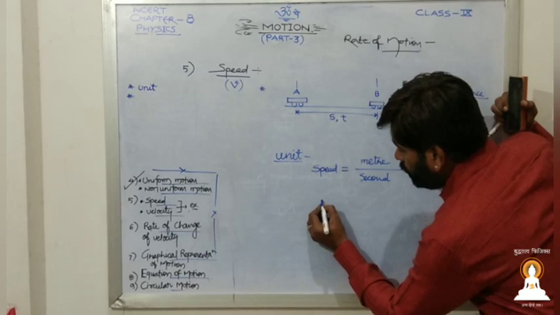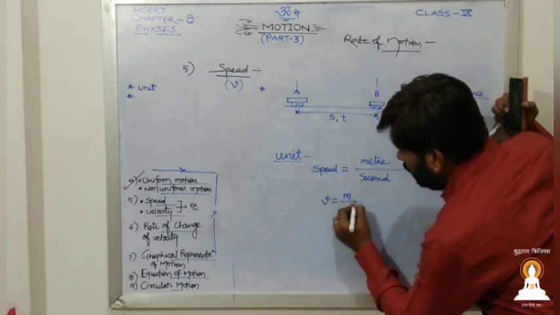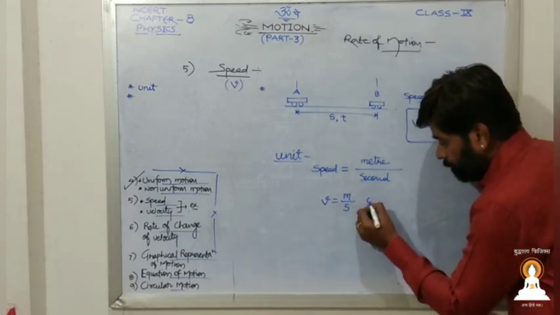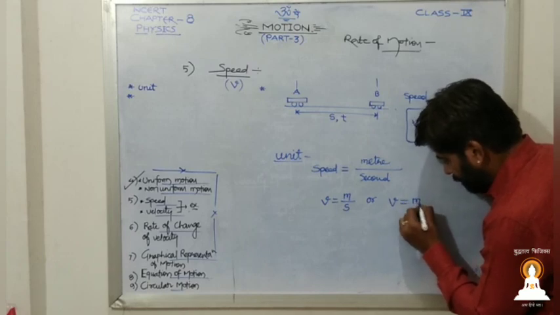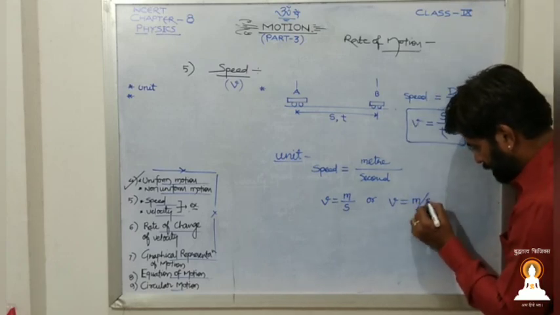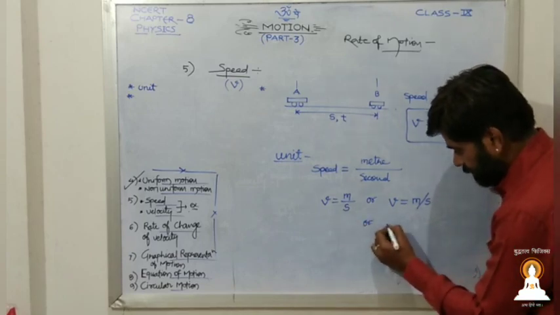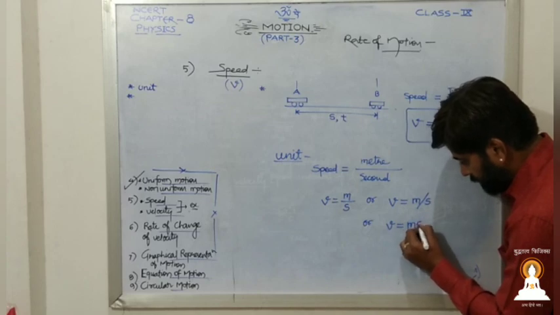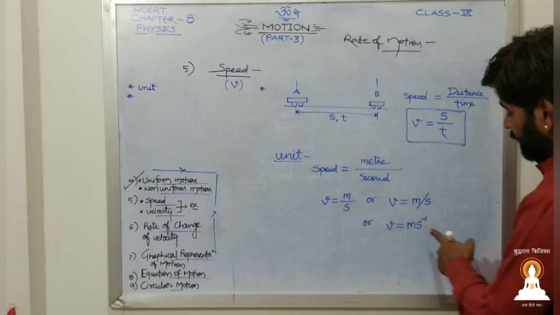So the notation will be meter per second. This is one, or we may say meter per second, one and the same thing. Or we may say speed is equal to meter second raised to power minus 1. Don't get confused.